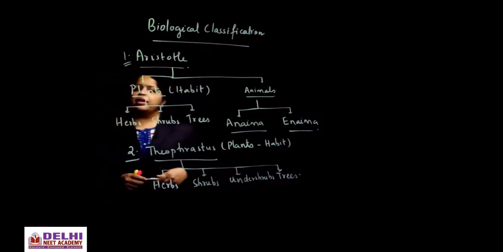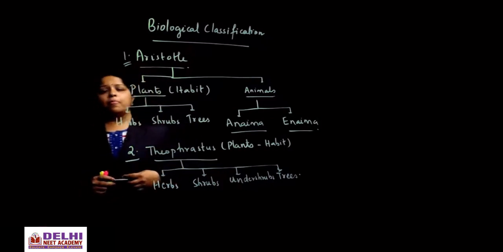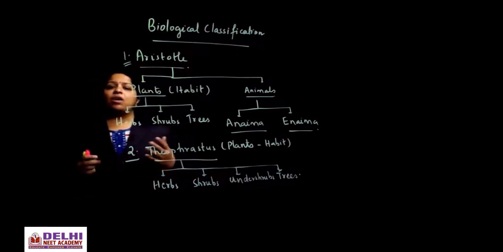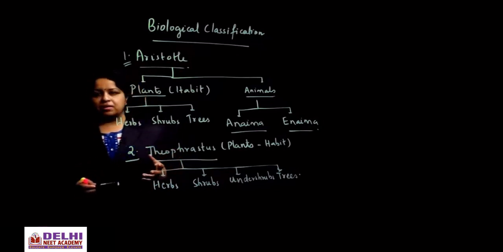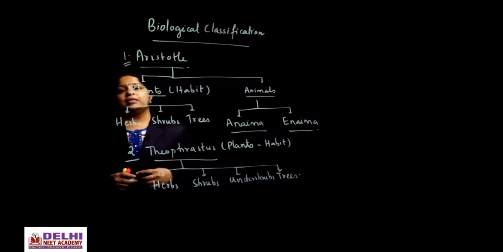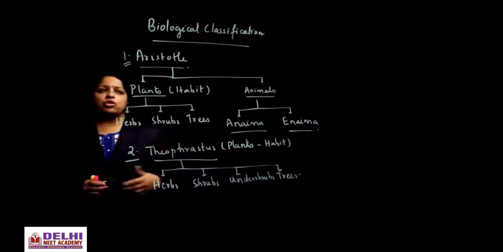But one more thing, if they ask you what the earliest systems of classification were, the earliest systems of classification were only based on economic importance of plants, like food yielding, beverage yielding, timber yielding. So that is how they were classified in the ancient times. So the scientific attempt came into approach only with these two scientists, that is Aristotle